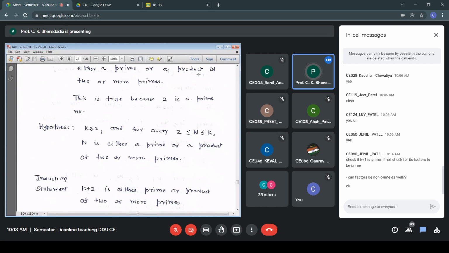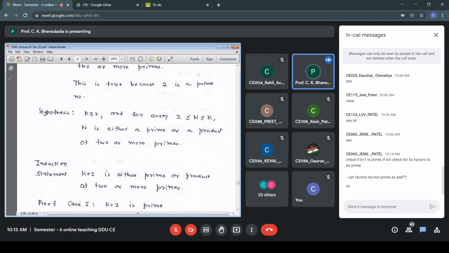Slight modification in your second part. We divide the proof into cases, and it's always true: k+1 is either prime or it is not. Nothing beyond that.